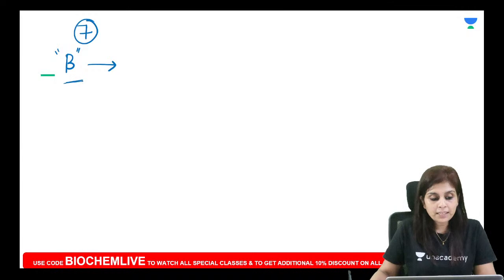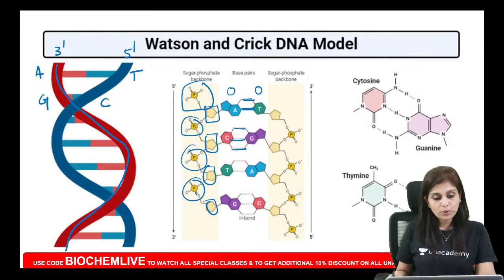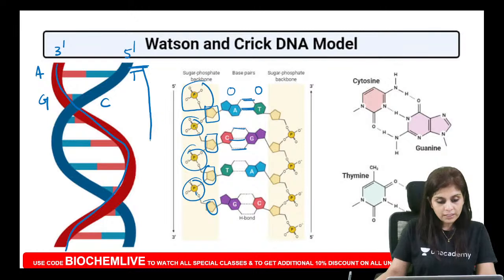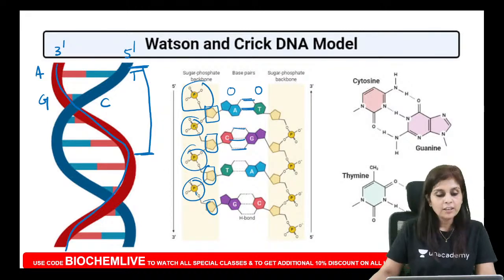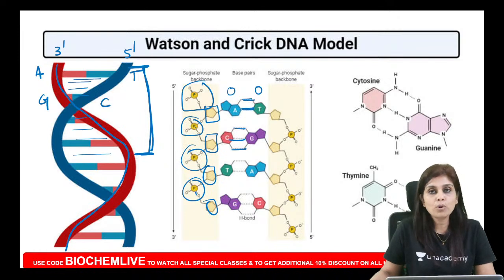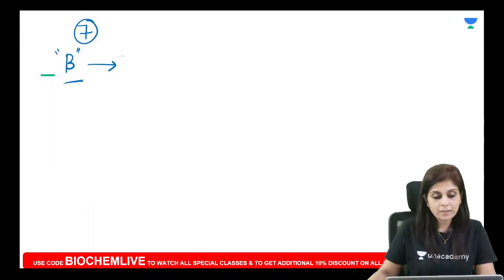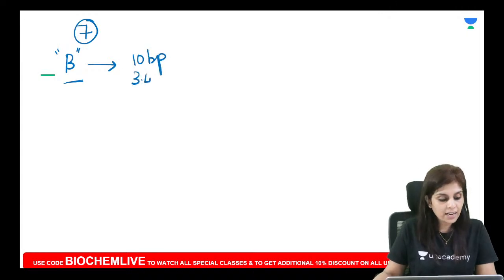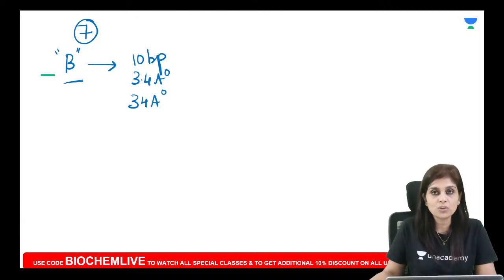Okay, and in B type, for every full turn, what do I mean by full turn? From here till this point. So in B type, for every full turn, there are 10 base pairing, and every base pairing rises the height by 3.4 angstrom. Every full turn will have how many base pairing? 10 base pairing. Each base pairing rises the height by 3.4 angstrom. So one full turn with 10 base pairing will measure what? It will measure 34 angstrom. And the width will be 20. All of you please memorize all these facts.